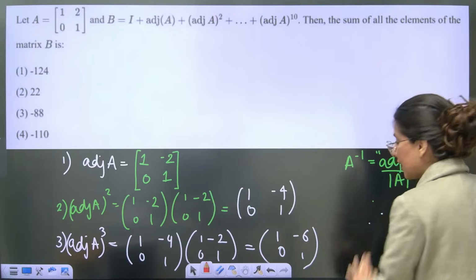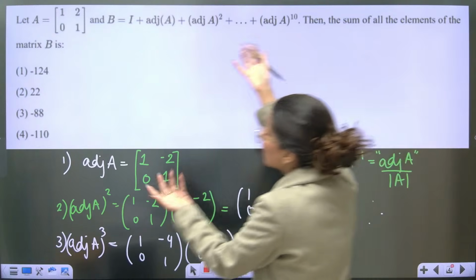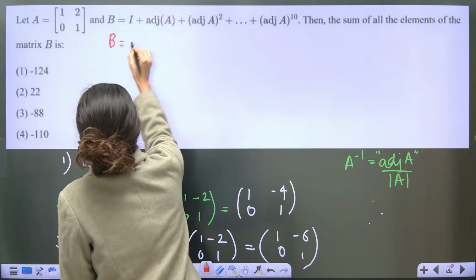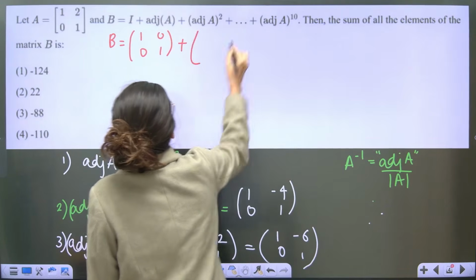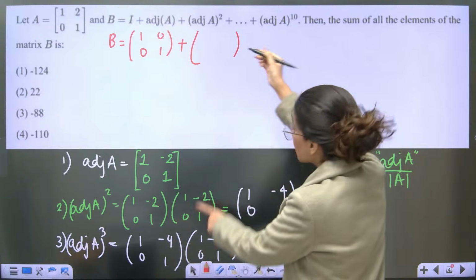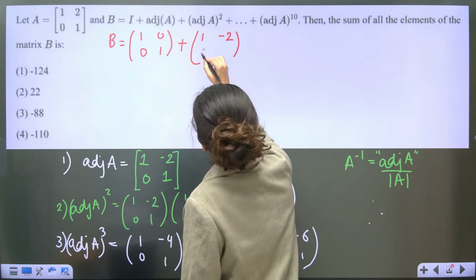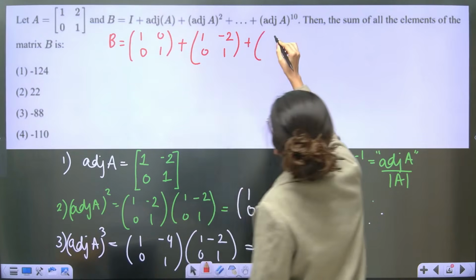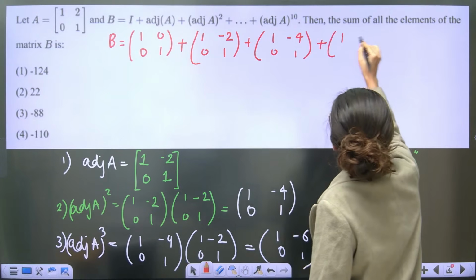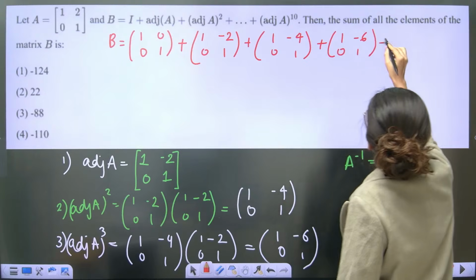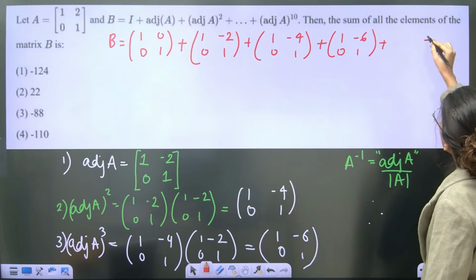Now you can just start plugging in the value. Can anybody tell me what is B? B is 1, 0, 0, 1. This is identity. Then you have adjoint of A. So you can just copy paste 1 minus 2, 0, 1. Then you are having 1 minus 4, 0, 1. Then you are having 1 minus 6, 0, 1. And all the way up to plus.